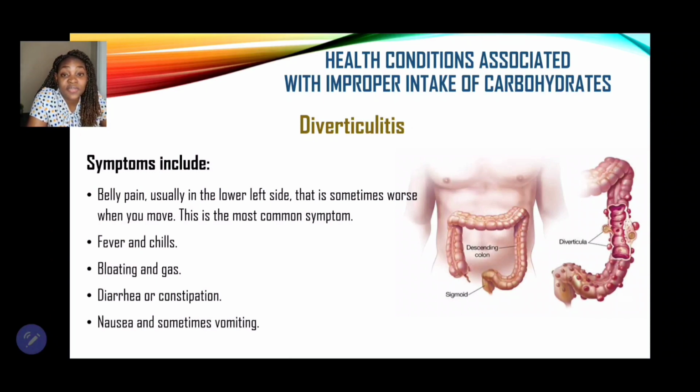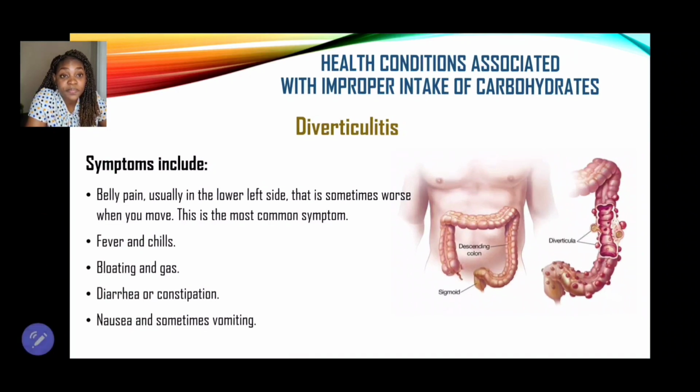So for instance, if they eat peanuts or rice grain, like small tiny foods, it can cause a problem because these small particles, just as if you have tooth decay and you have a cavity in your mouth and food gets within that cavity, it's the same principle with the colon of someone who has diverticulitis, right? So particles of food can get stuck and then it can be very painful.